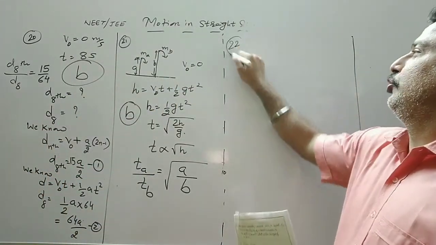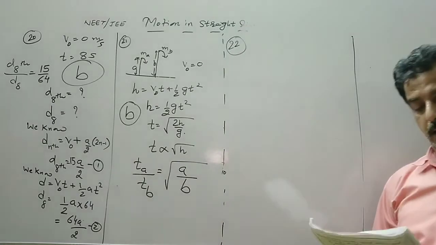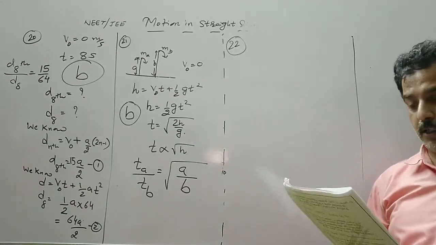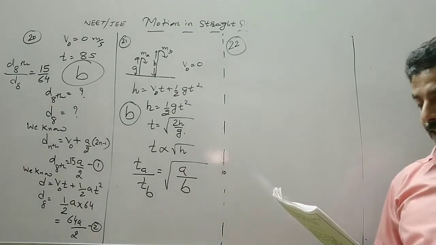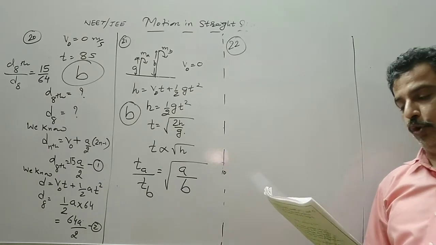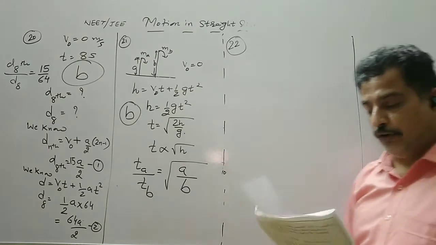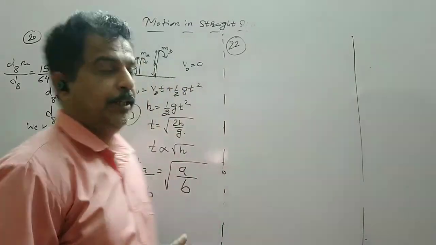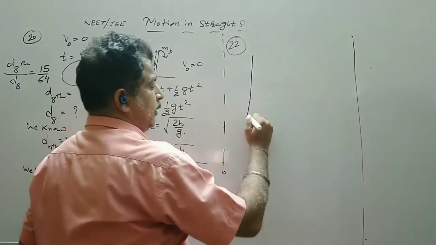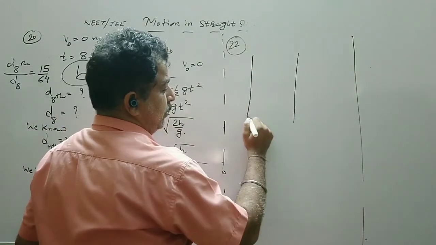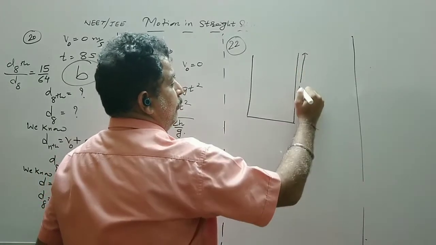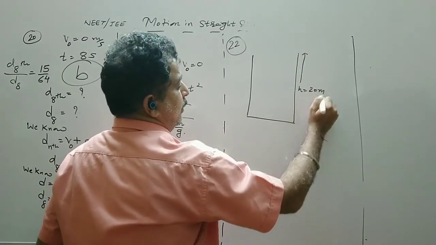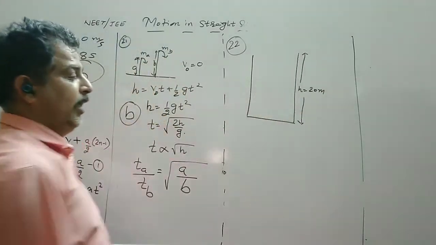Question number 22. A splash is heard 3 seconds after the stone is dropped into a well of depth 20 meters. So let us consider that this is the depth of a well which is 20 meters. So let us consider this is a well.